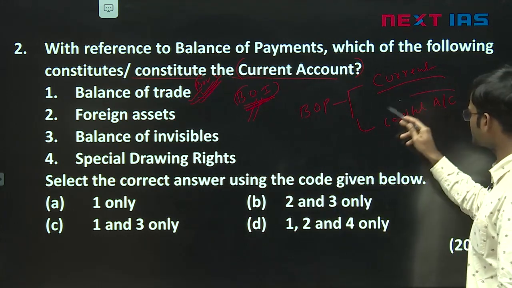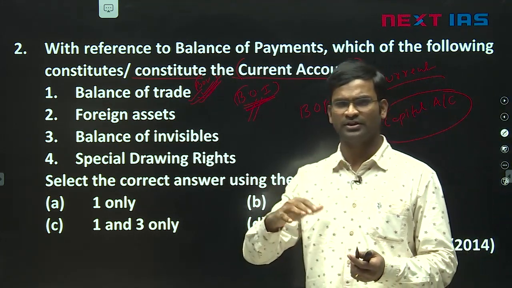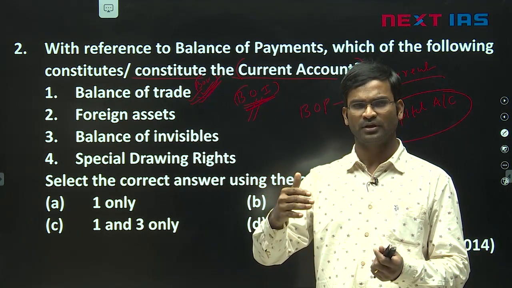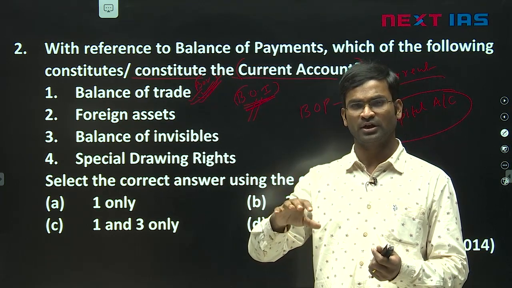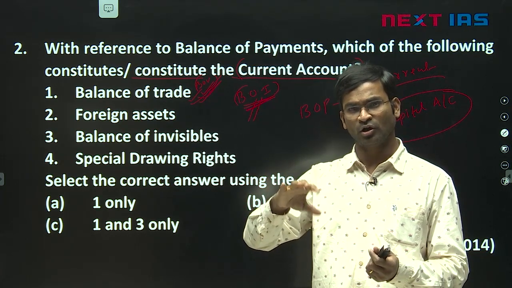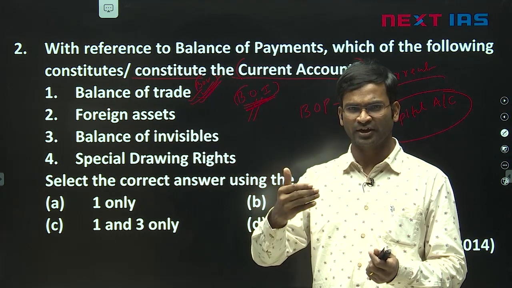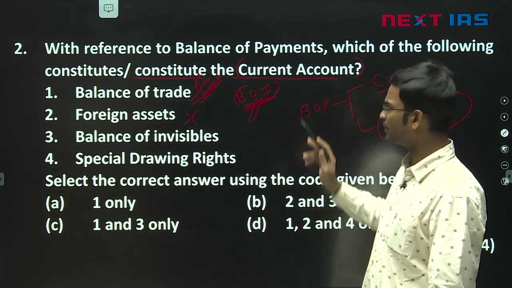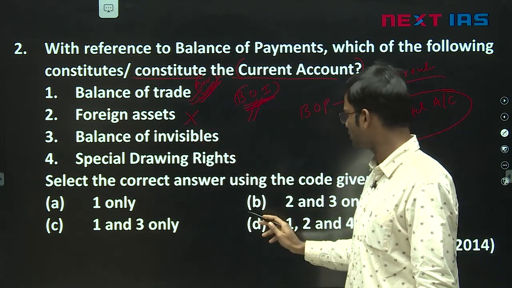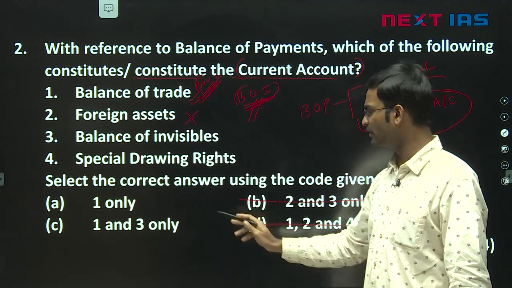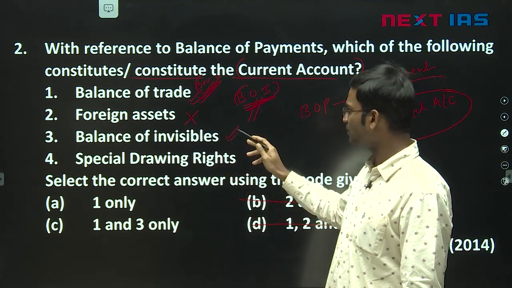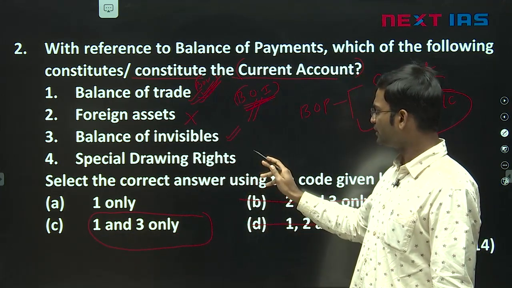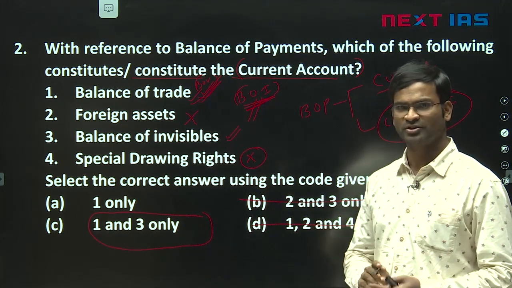Then what about capital account? Capital account deals generally with either assets or liabilities. So foreign investments, FDI, FPI, then commercial borrowings, external loans, NRI deposits are part of capital account. So eliminate option 2, foreign assets, as it is a part of capital account. If you eliminate 2, then B is gone, D is gone, friends. Then balance of invisibles is part of our current account. So the answer is C, 1 and 3. Here they kept the word SDRs, special drawing rights.